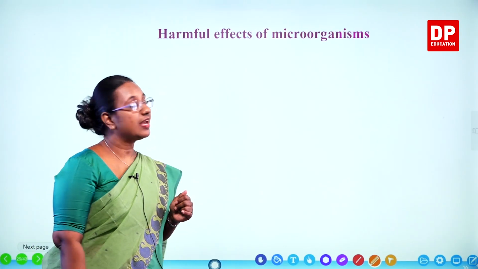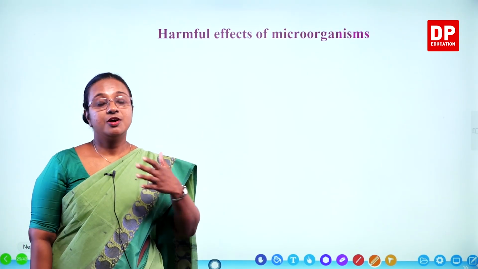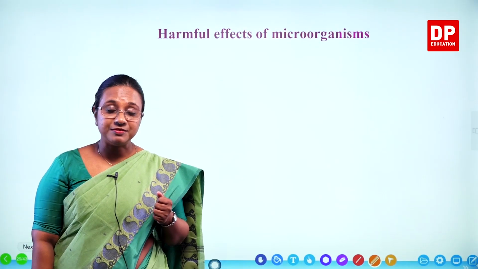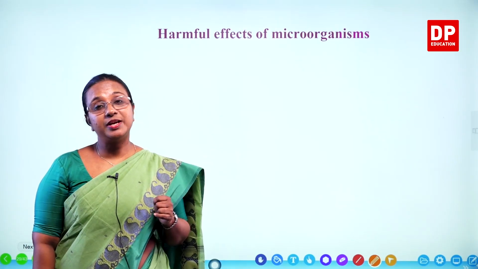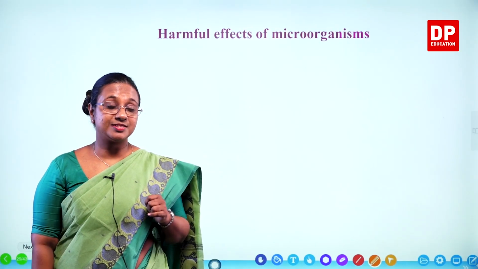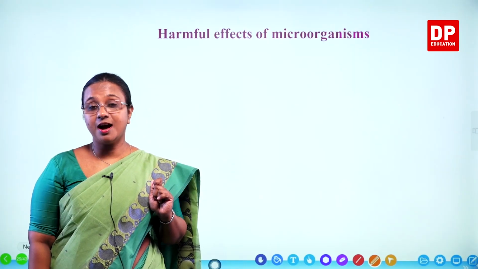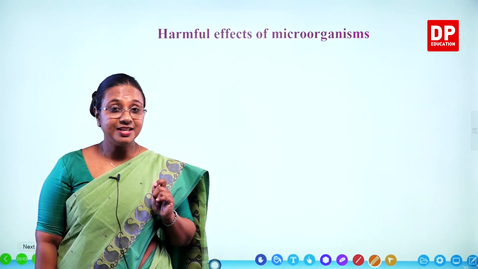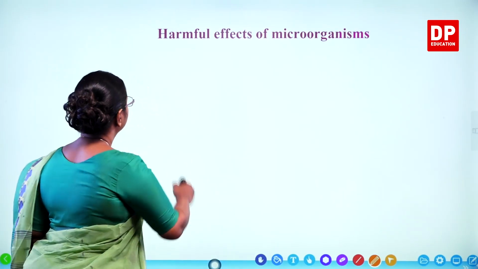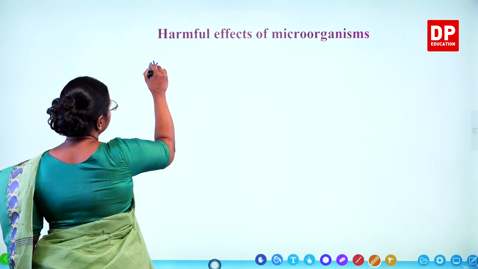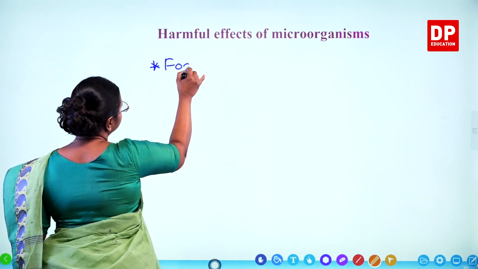So, harmful effects of microorganisms. All this time we discussed the beneficial effects and now we are going to discuss the harmful effects. You already know one harmful effect. What is that? Food spoilage. So the first one is food spoilage.